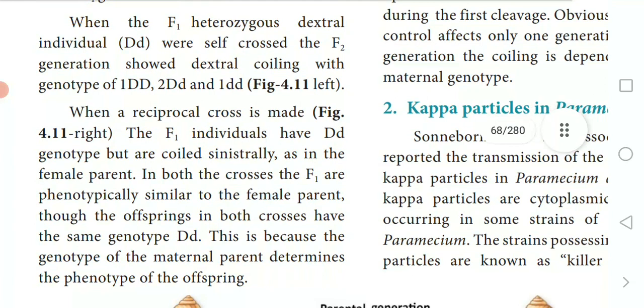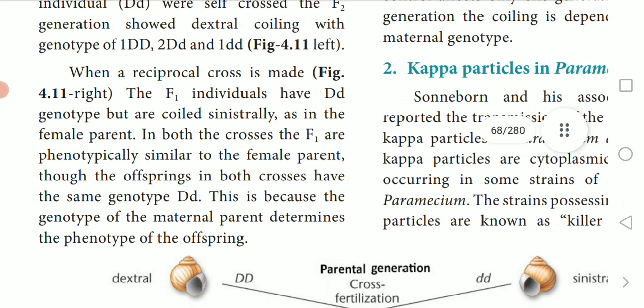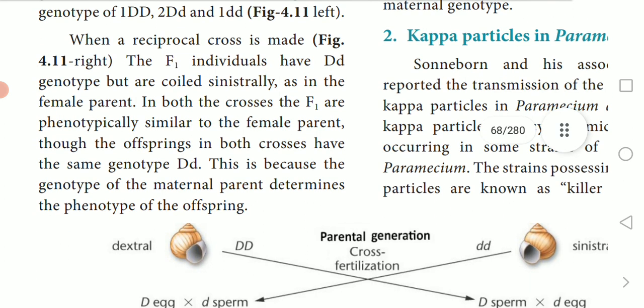When the F1 generation of heterozygotes is crossed, you can note this down, you can underline it also. What are they going to cross here? The gene for dextral is dominant, and sinistral coiling is small d. Here the dextral snail provides the egg, the female one, whereas the sinistral snail provides the male, that's the sperm. That's what is given here. The offspring are all dextral, capital D small d.